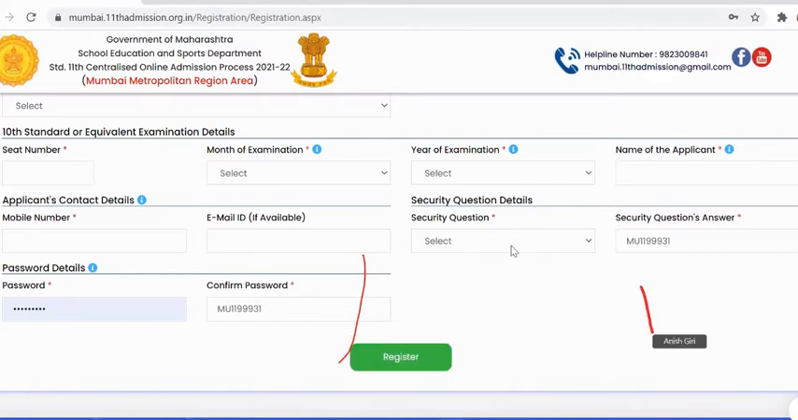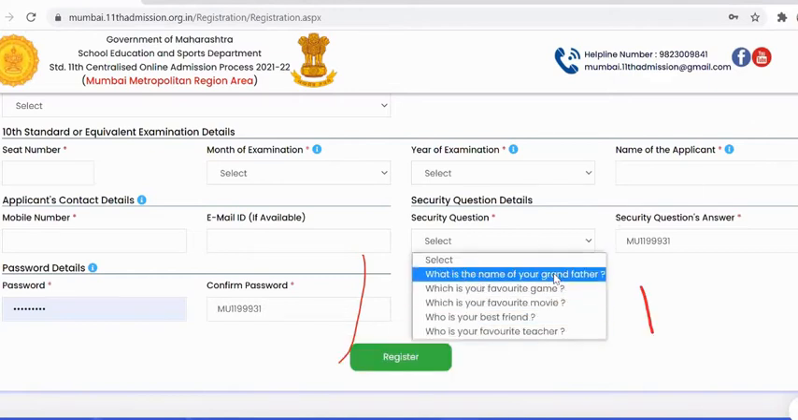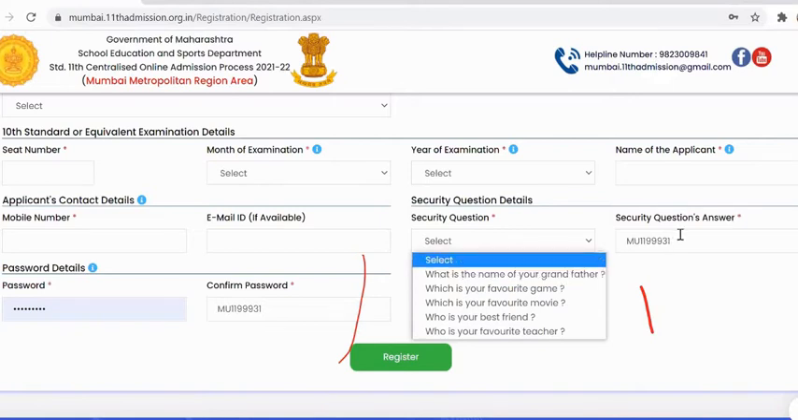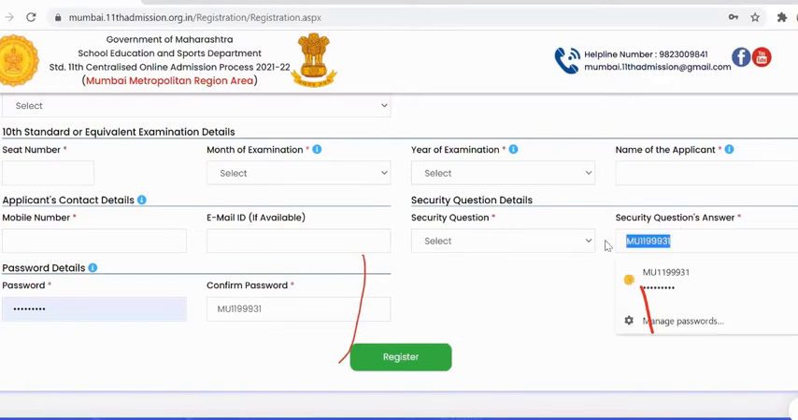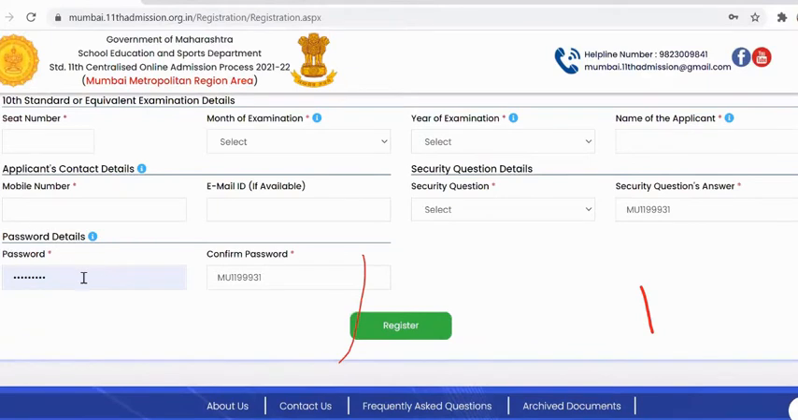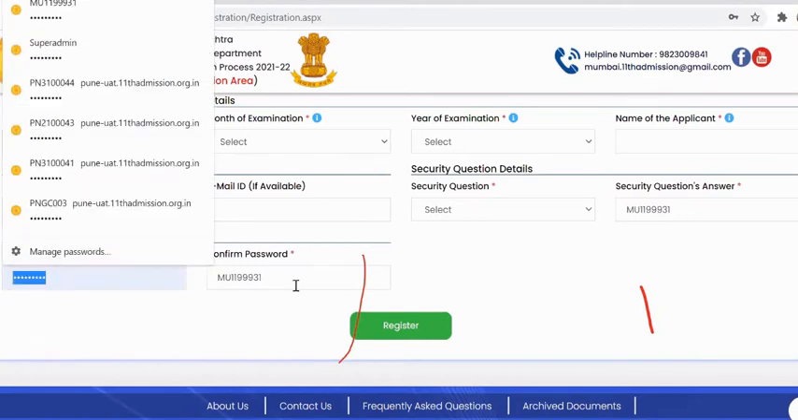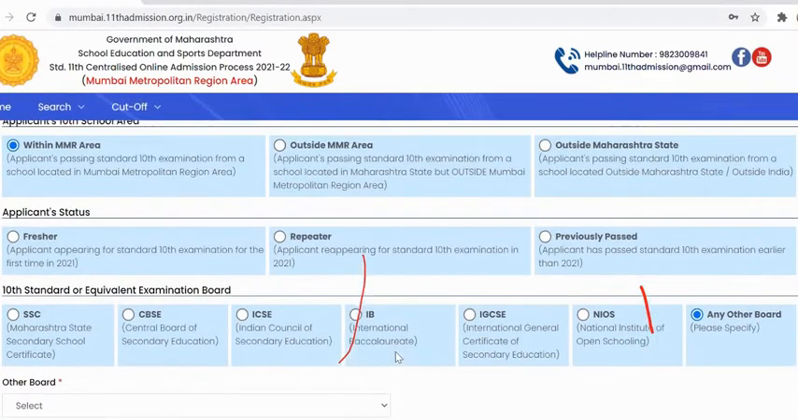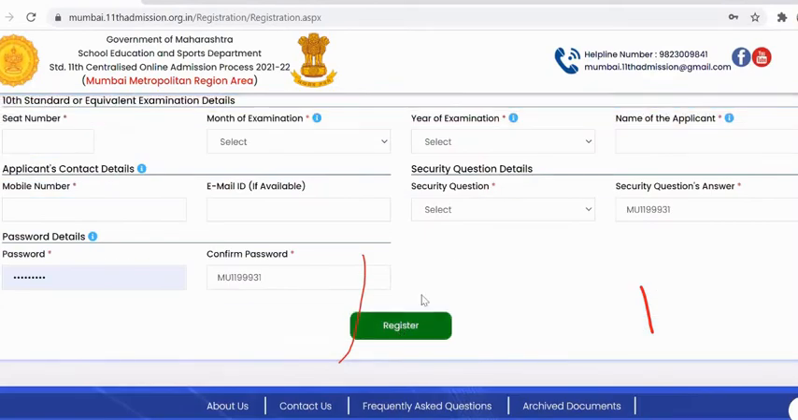Security question: the student needs to select the security question from this drop down and then enter the security answer for the selected security question. The security question is important if in future the student forgets the password. In that case, to retrieve the password, the security question is important. Then password: whatever password the student wants for his application, they can put here and then confirm that password. Once you fill all this information, the student needs to click on the register button.